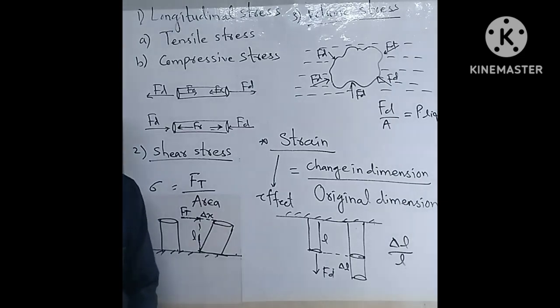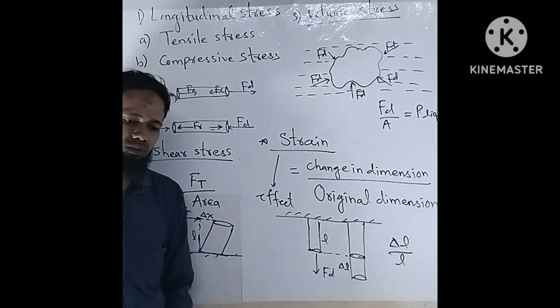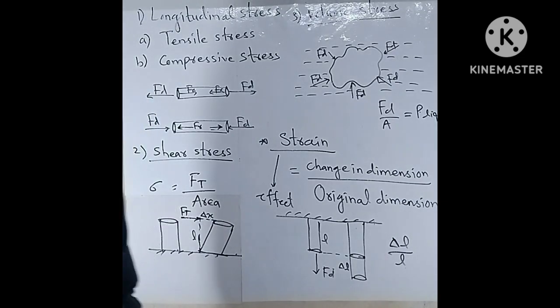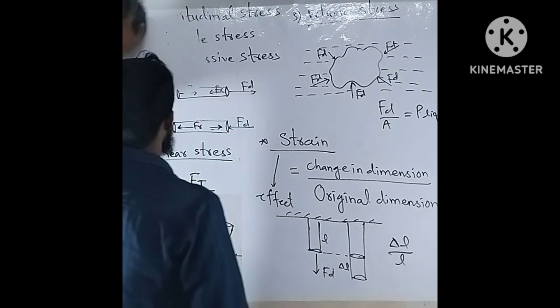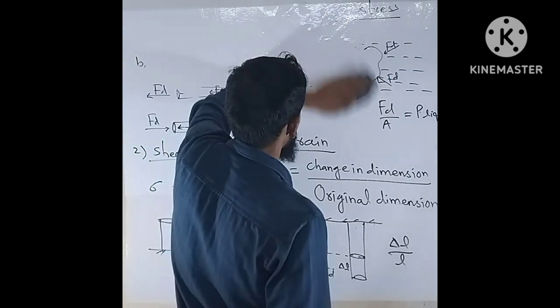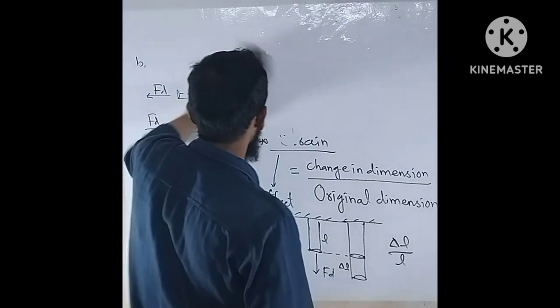So again there are three types of strain also. We will see one by one. So the first type is longitudinal strain.